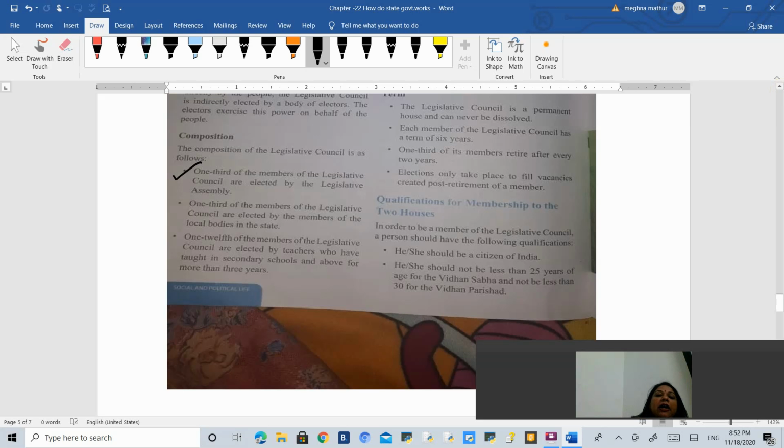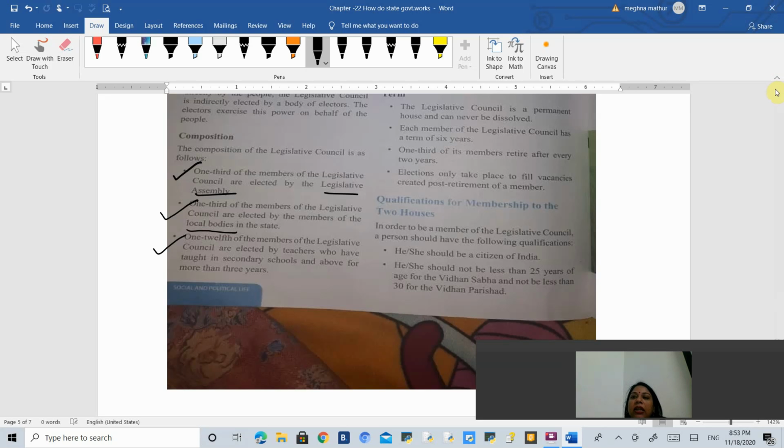Okay, 1/3 of the members are chosen by the local bodies. Local bodies like, for example, municipalities, corporations or local panchayats, their people will choose 1/3 of the members of the council. 1/12 of the members of the legislative council are elected by the teachers who are teaching in secondary schools, government secondary schools.